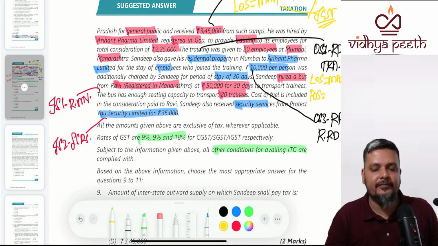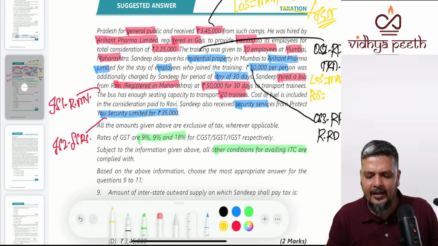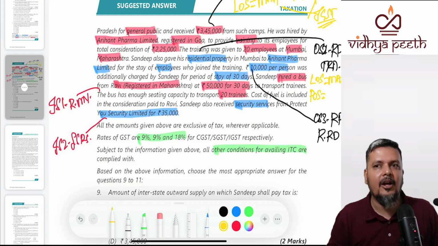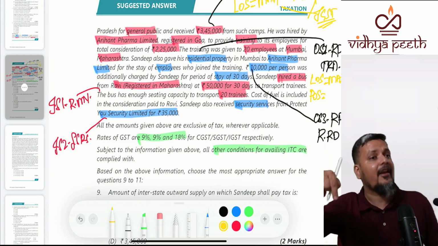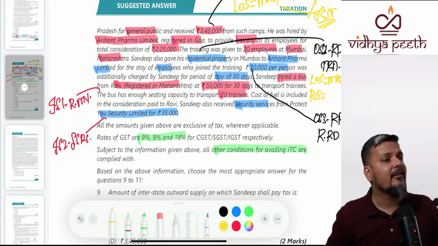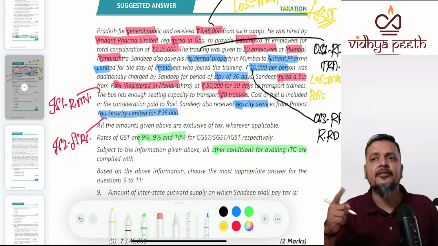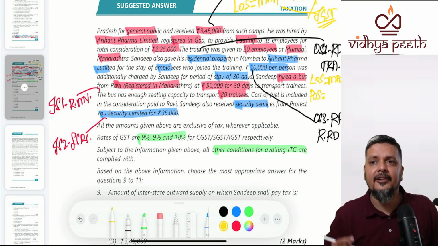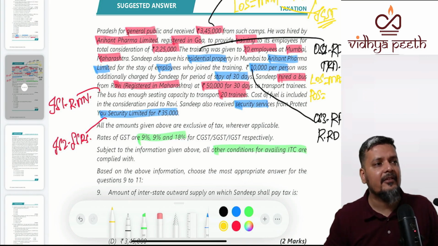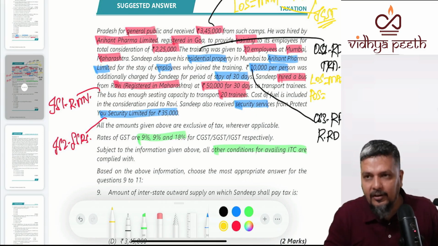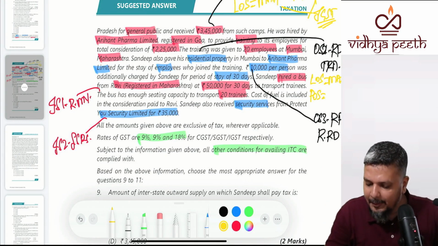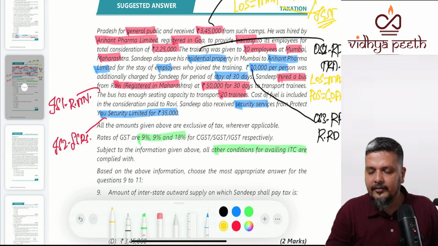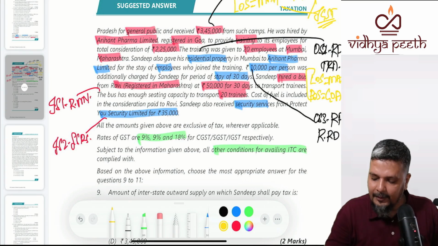Where is Aryan Pharma Limited located? Now it is registered. When it is registered, it is not the place where training happens. Training happens in Mumbai, but the recipient is registered. So the place of supply is the location of the registered person. Though training happens in Maharashtra, the answer will not be Maharashtra because it is to a registered person. So what is the type of tax here also?